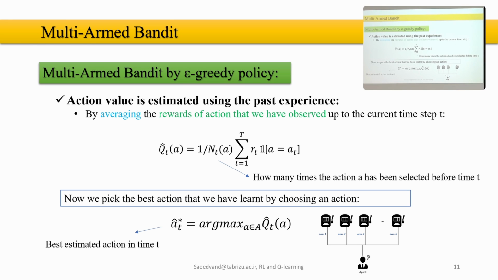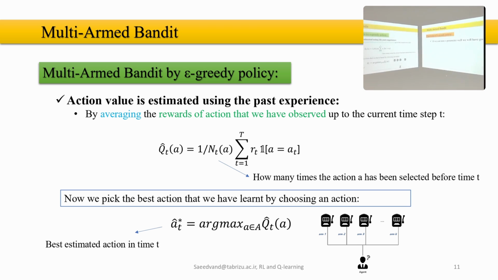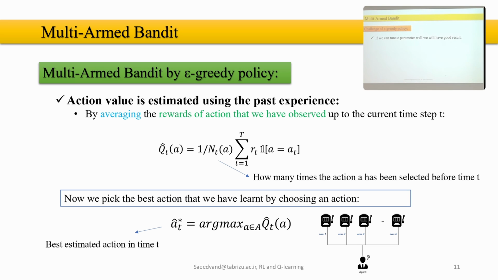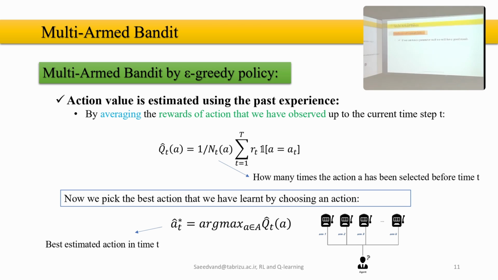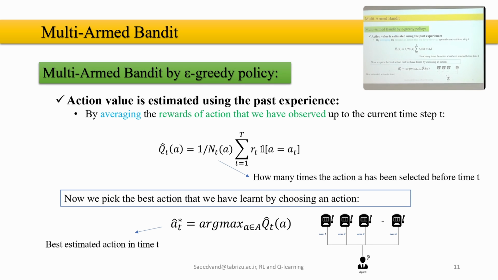So any question? So if you run this approach, of course it is going to work, but what are the challenges? You do this in a loop, you try epsilon-greedy each time, then update the Q and get the best action.